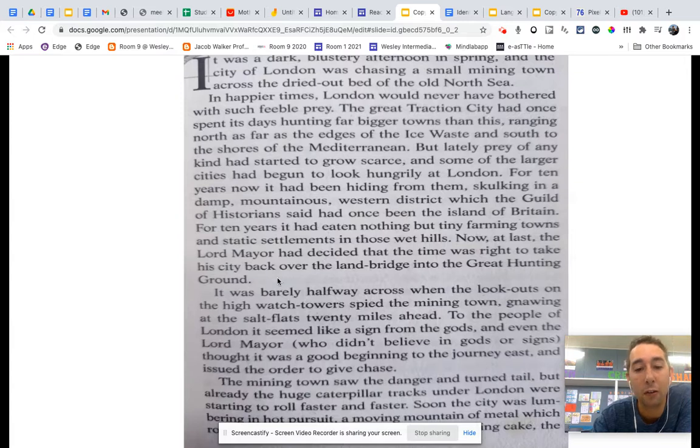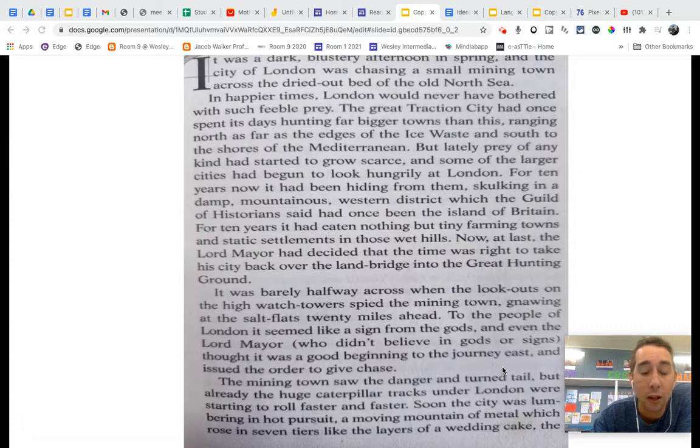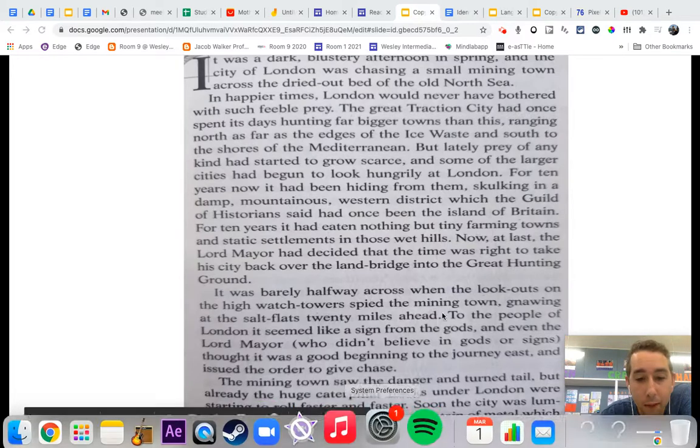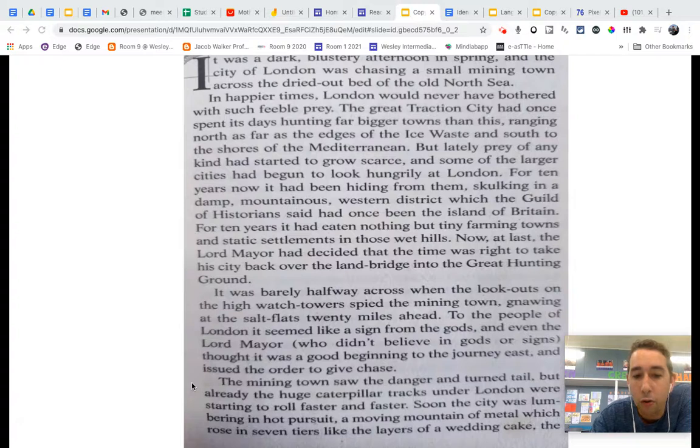However, in this case, when we looked at what the towns were, it's a bit tricky to say whether or not it is a metaphor, because we are talking about actual moving towns. But if I look down here, mountain of metal, and I've got stuff in the way, which rose in 7 tiers like the layers of a wedding cake. So that's a really good simile describing what London looks like, basically.